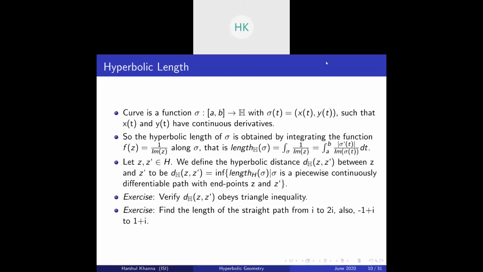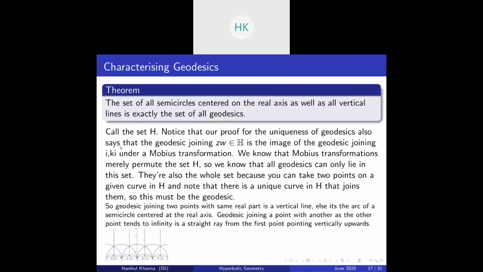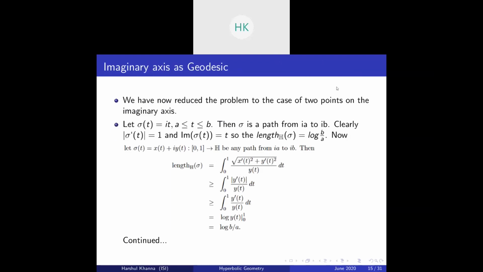So let's try to compute it first. I'll do the case of i and 2i. I have already done the computation, let me just show it. Okay, so here's the computation. Let sigma t be it, where t goes from a to b. So this is a path connecting ia to ib, a straight line connecting ia to ib.